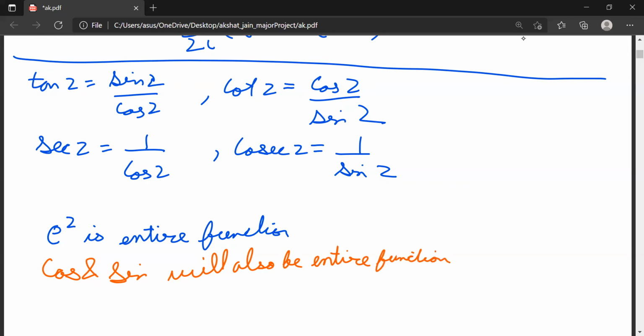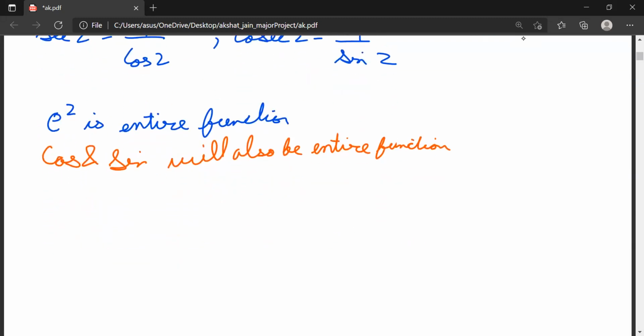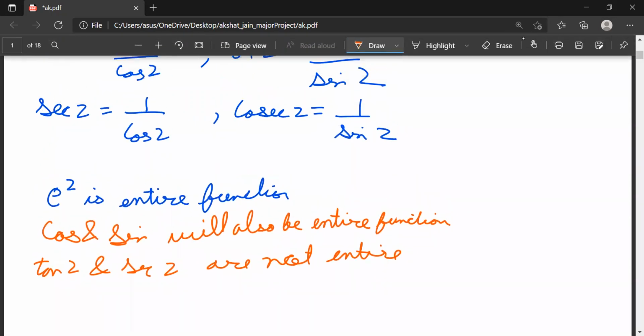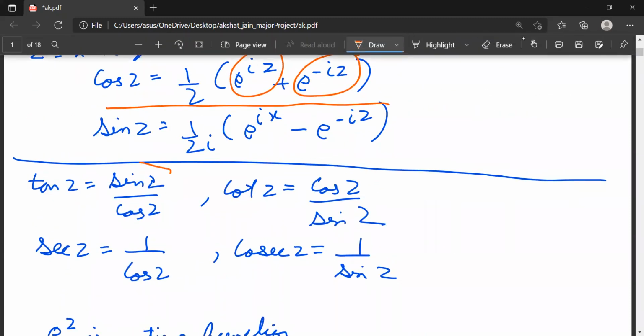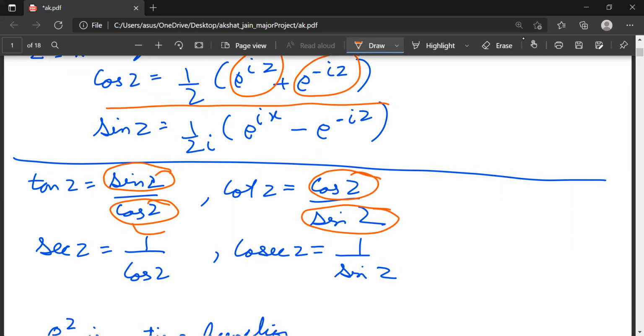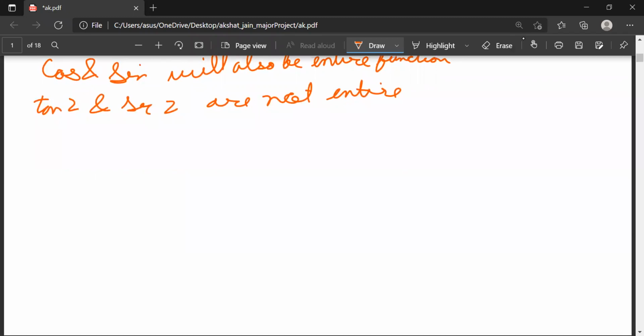Now what about tan z and sec z? Tan z and sec z are not entire, because sin z is entire and cos z is entire, but the quotient is not analytic where cos z equals 0. So these are not entire functions.